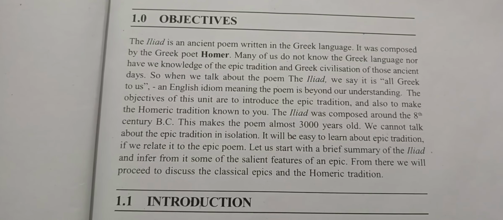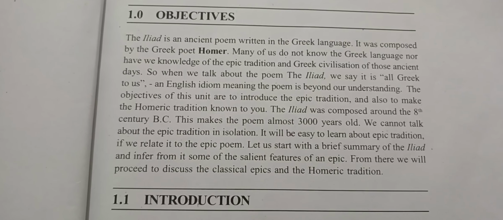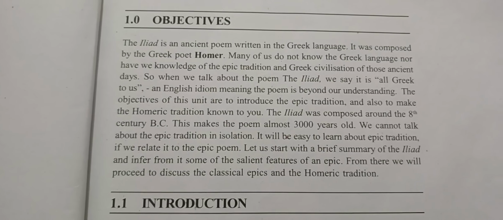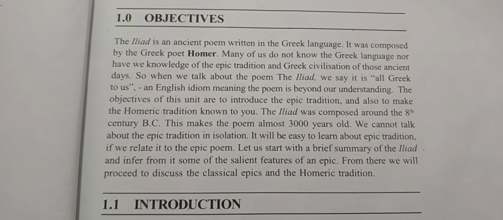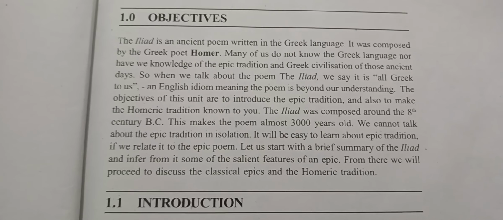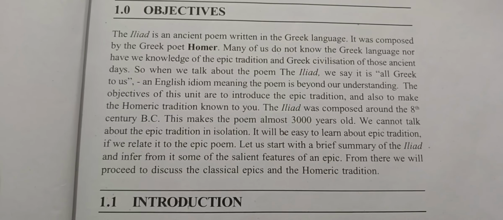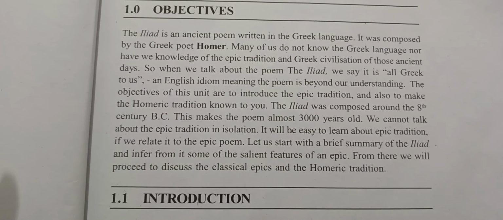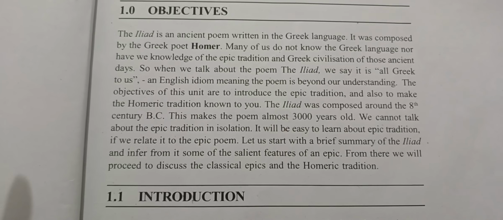The Iliad is an ancient poem written in the Greek language. It was composed by the Greek poet Homer. Many of us do not know the Greek language, nor have we knowledge of the epic tradition and Greek civilization of those ancient days. So when we talk about the poem, the Iliad, we say it is all Greek to us, an English idiom meaning the poem is beyond our understanding.